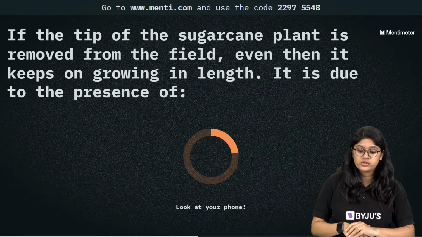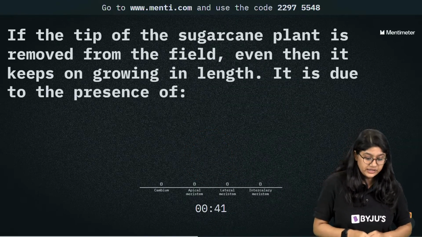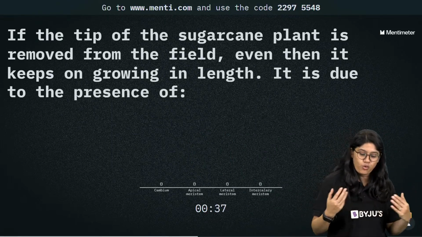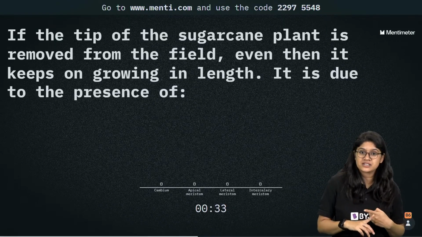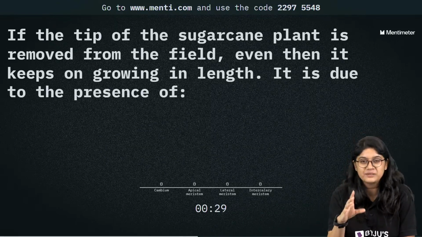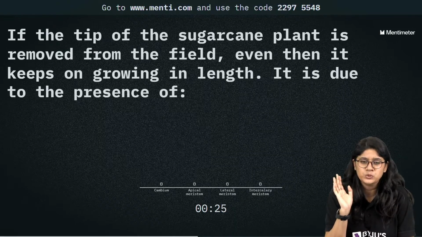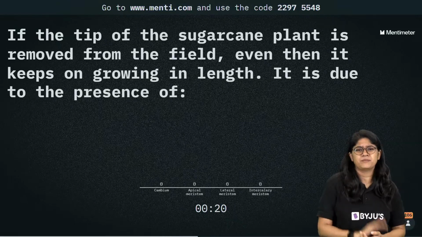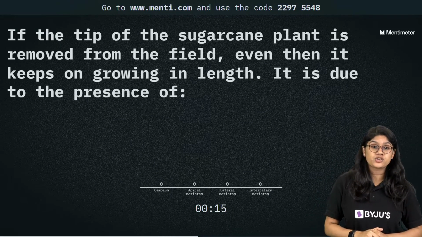If the tip of a sugarcane plant is removed from the field, even then it keeps on growing in length. This is due to the presence of what? Cambium, apical meristem, lateral meristem, or intercalary meristem. I don't want to give you a big hint, but the last time we had a similar question regarding bamboo, and the answer was the same. So we're talking about the sugarcane, right?